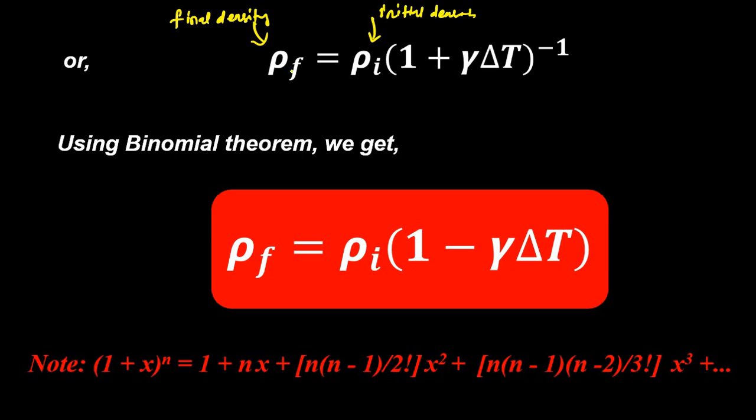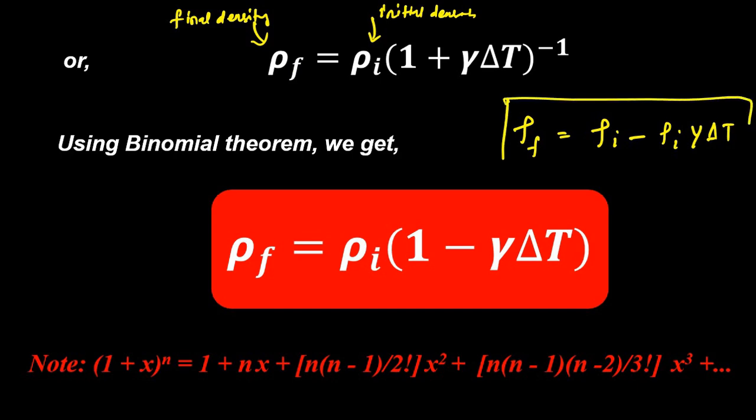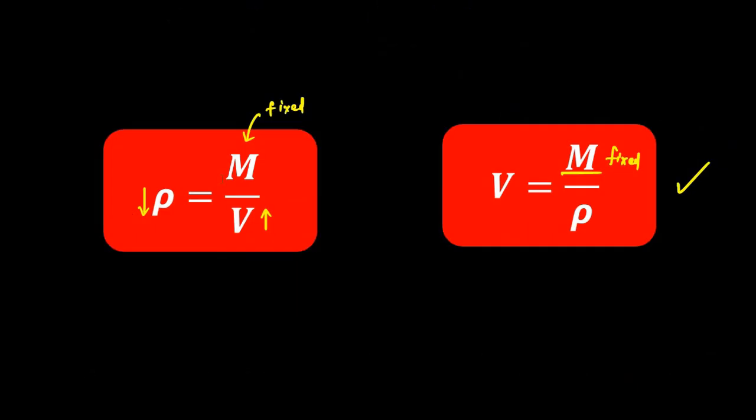Rho f is equal to rho i minus rho i gamma delta T. So there is a reduction in density with increase in volume through volumetric thermal expansion, because density is inversely proportional to volume.